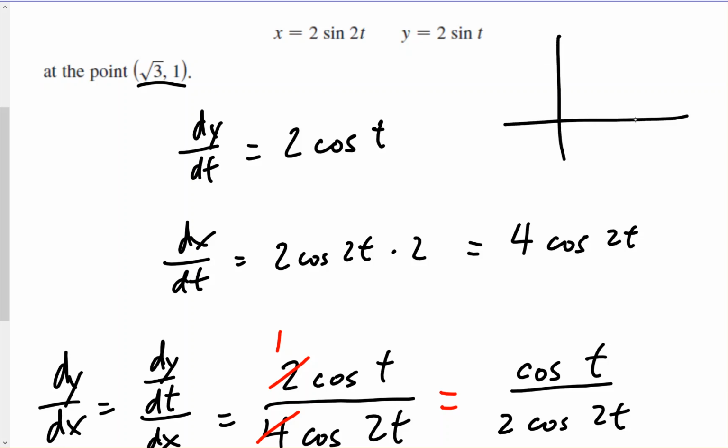Square root 3 will go out that far, and then we go up 1, say it's this far. Okay, so what would that angle be? This much is square root 3, and this is 1, and we're looking for the angle here.